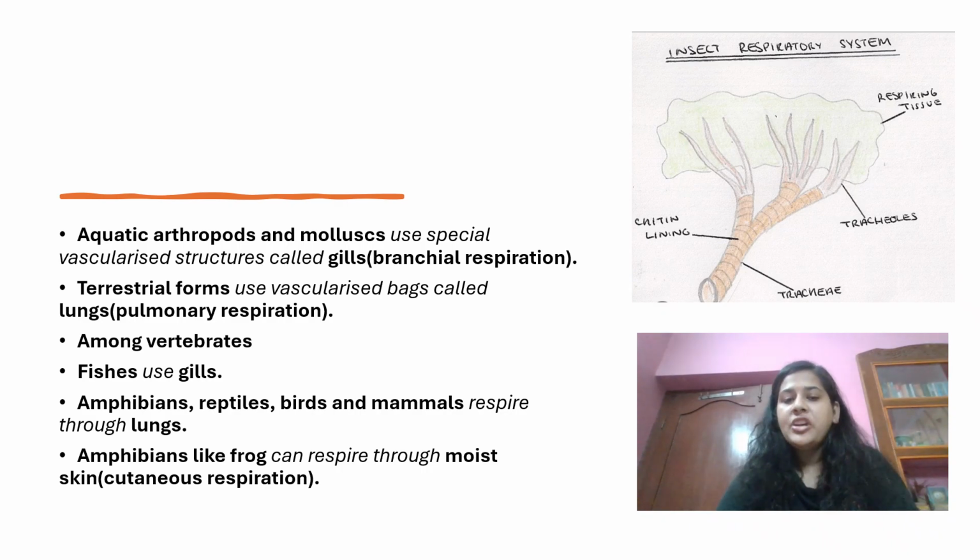use a special vascularized structure. What is vascularized? Vascularized is a structure which is provided with a lot of blood vessels. That means a lot of blood is coming in and going out. This vascularized structure is referred to as gills. We are all aware of gills, the organ through which fishes respire. So the same gills are used by aquatic arthropods and mollusks for their respiration.